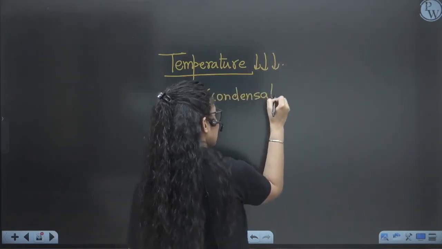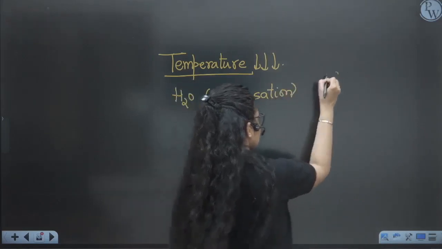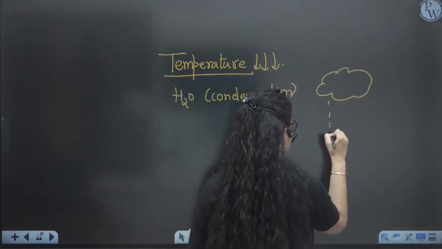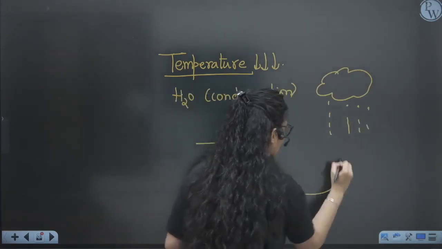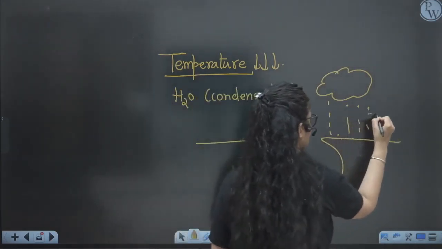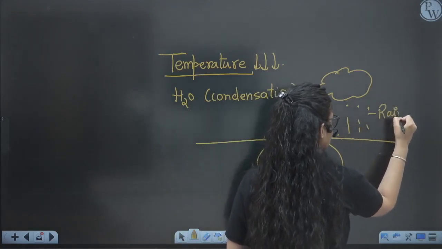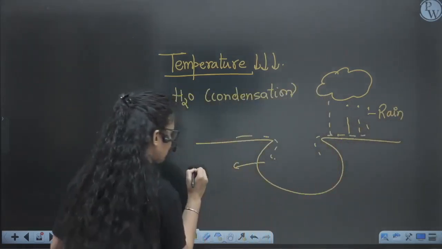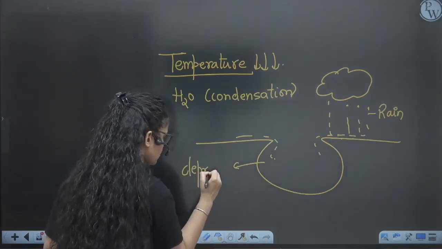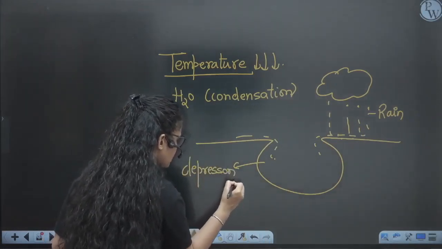Water condensation started, meaning the vapor started forming into clouds and falling on the earth's surface. So this is the earth surface. The rain started washing off the earth surface, and this is a depression on earth. Early earth used to have some depressions also.